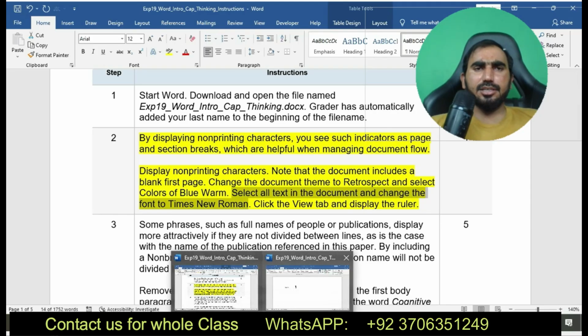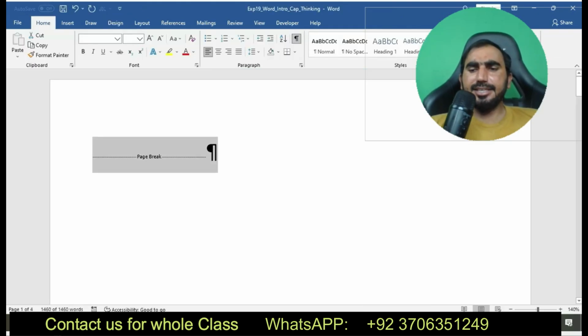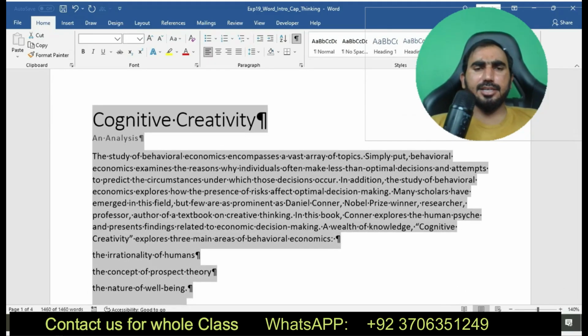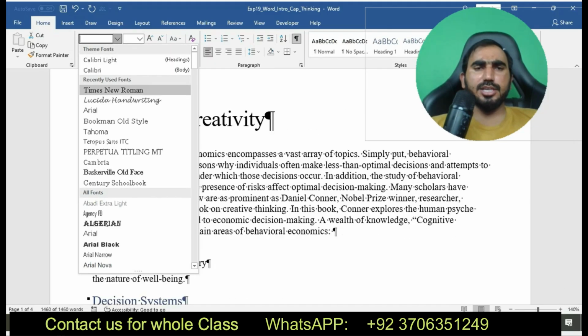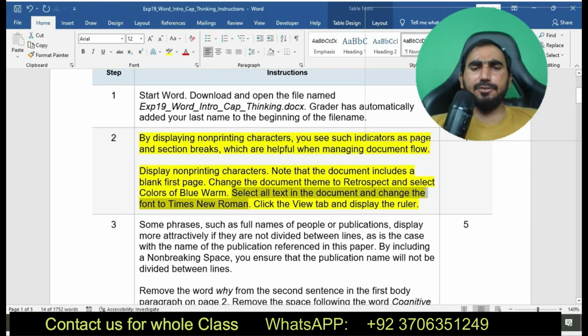Okay, now you can see here today I am going to complete EXP19 Word Intro Cap Thinking. It's a grader project of the Microsoft Word class. If you need the solution of this project, you can directly text me through WhatsApp or email. I did this project before many times for my other students and delivered quality grades for them.